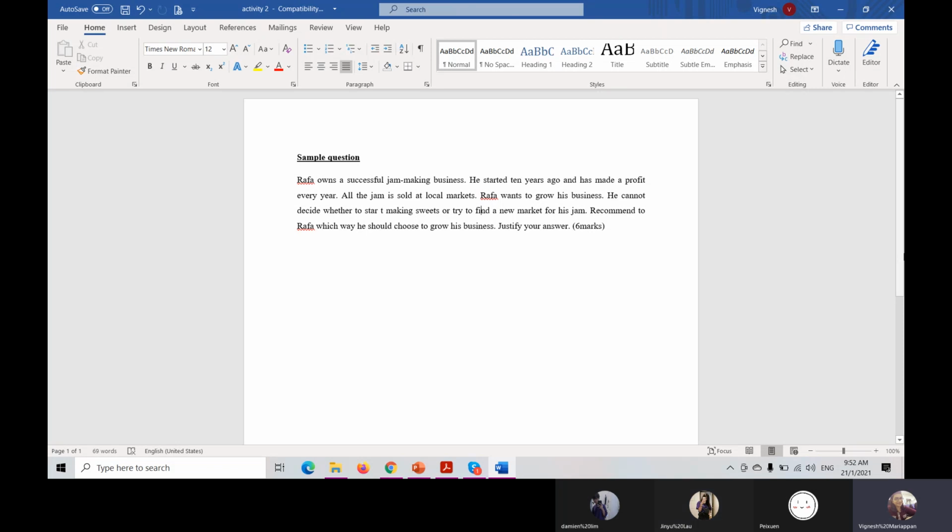Yes. So it will cause risk for him, so maybe he can find a new market because he is already successful in that business, correct or not? So he can try to broaden his target market. He might broaden his target market. Understand or not? Am I confusing? Is my answer confusing? No. Understand or not?